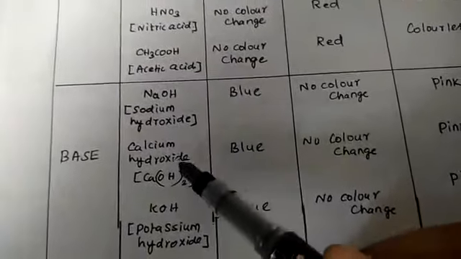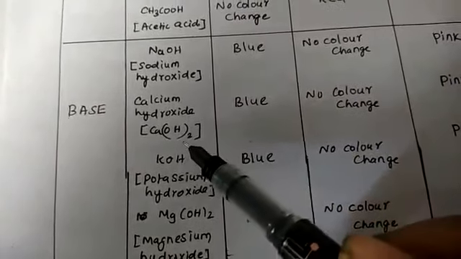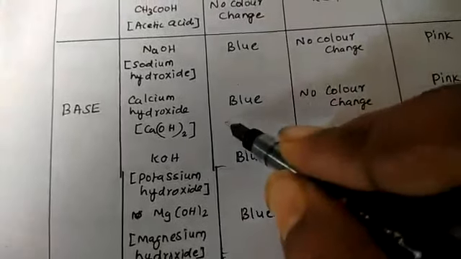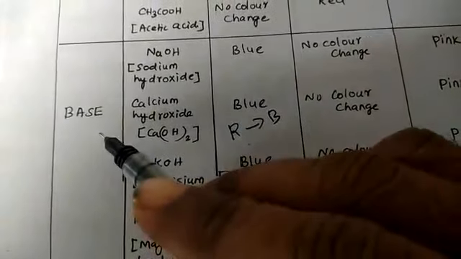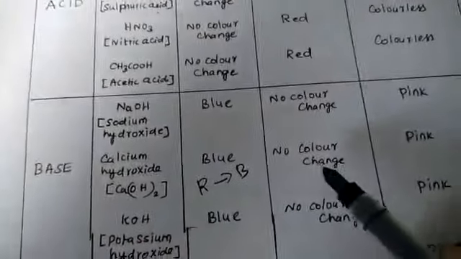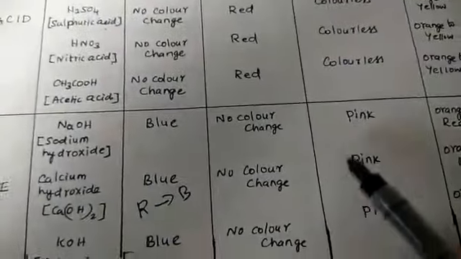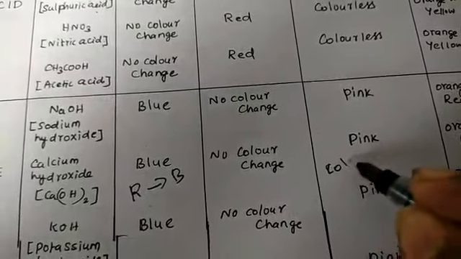The second base used is calcium hydroxide, Ca(OH)2. The red litmus is converted into blue color in this basic calcium hydroxide. Blue litmus solution shows no color change, but in phenolphthalein, the color changes from colorless to pink.